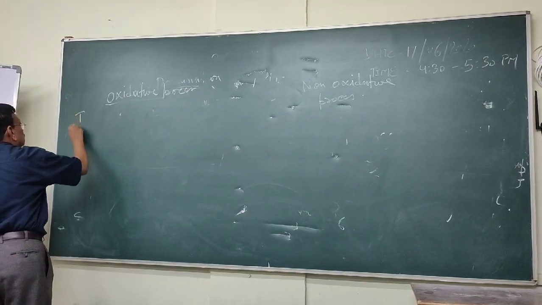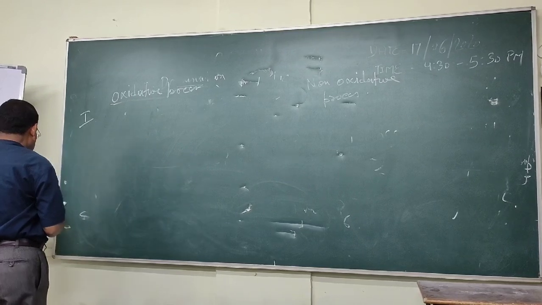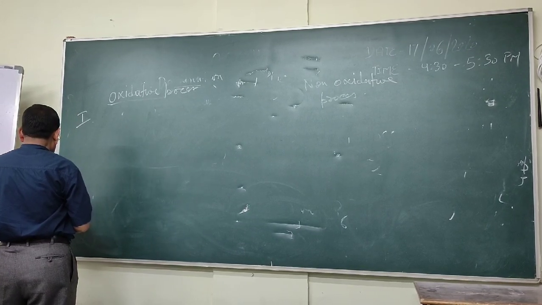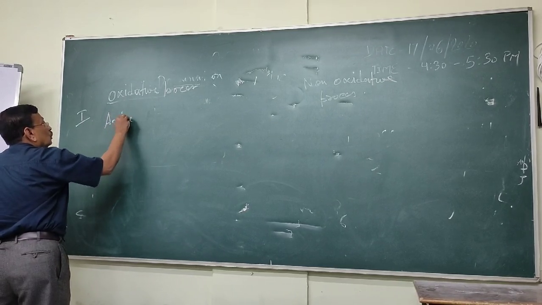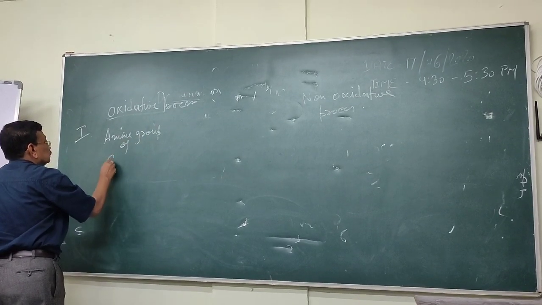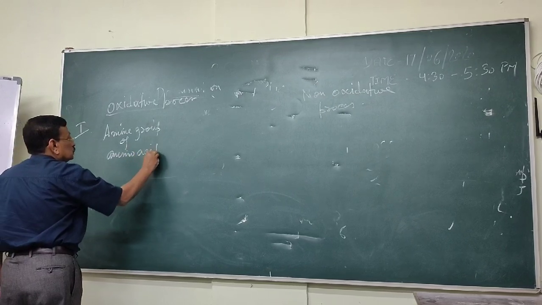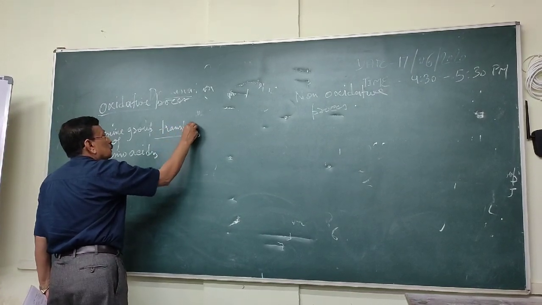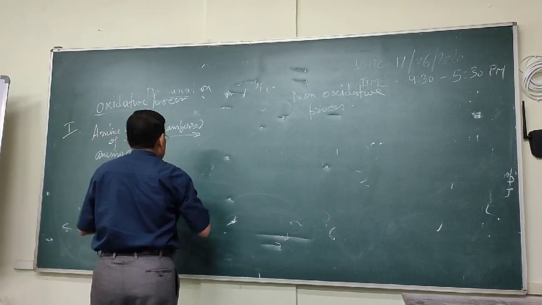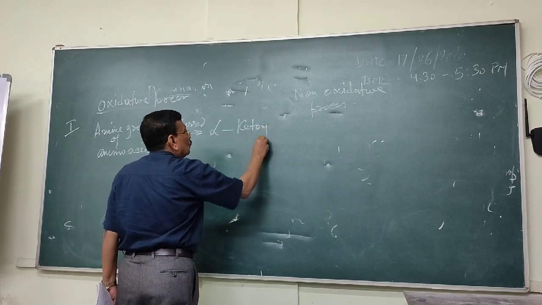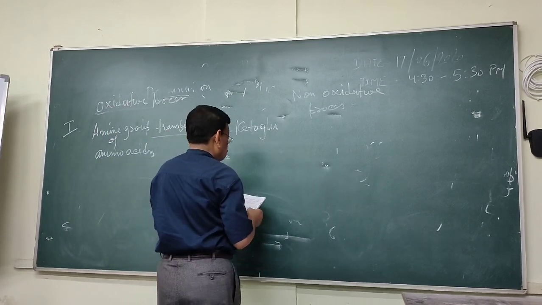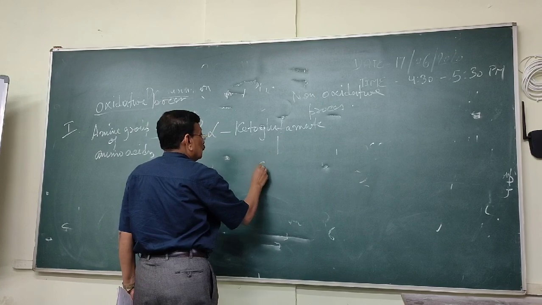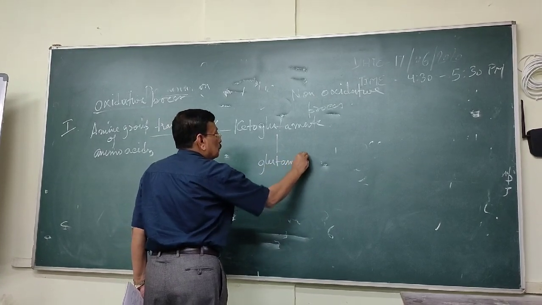In the first stage, the amine group of amino acids is transferred to alpha ketoglutarate, and this converts to glutamate.